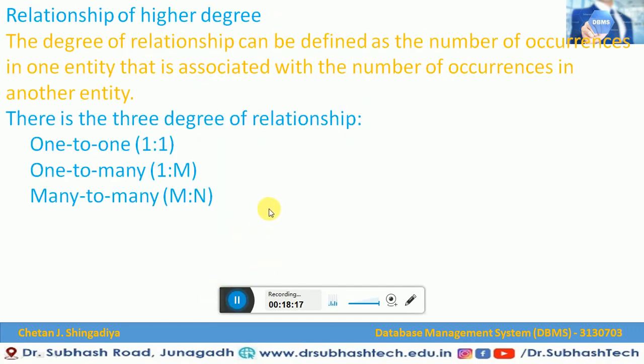Now let us understand what a relationship of higher degree is. The degree of a relationship can be defined as the number of occurrences in one entity that can be associated with the number of occurrences in another entity. That means the number of times an entity is associated with occurrences of another entity. This is called the degree of relationship, which we already saw in our previous video lecture also. There are 3 kinds of degree of relationship: one-to-one, one-to-many, many-to-one. Let us see them one by one.